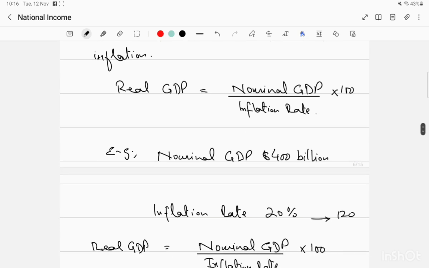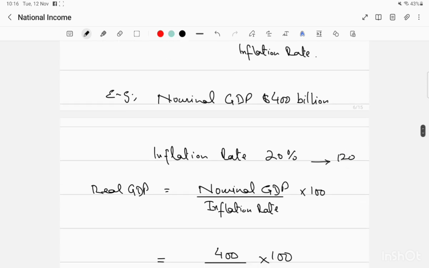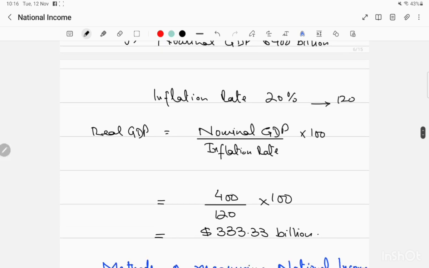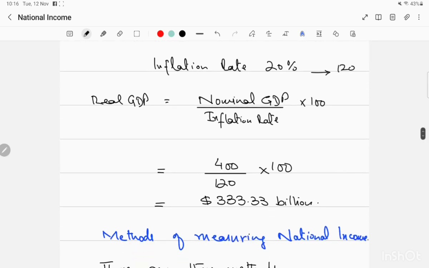For example, our nominal GDP is $400 billion, but our inflation rate is 20%. So the retail price index will be 120. So nominal GDP is 400 divided by 120 times 100. That will give us the real value of GDP, that is $333.33 billion.